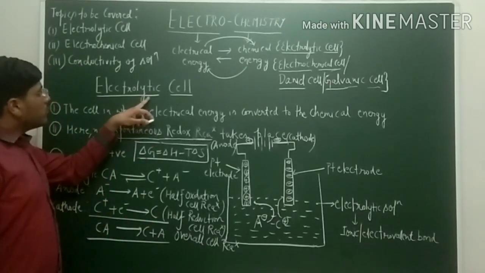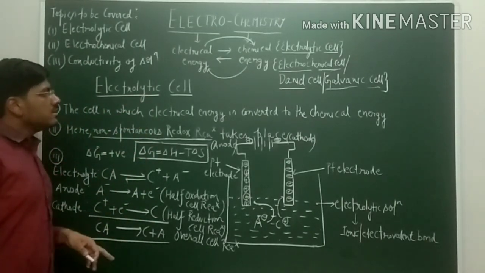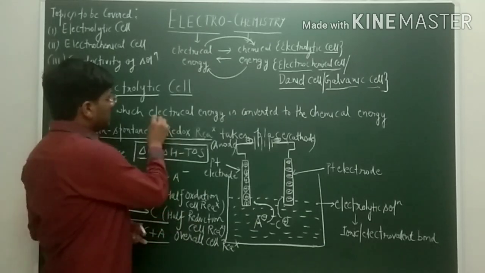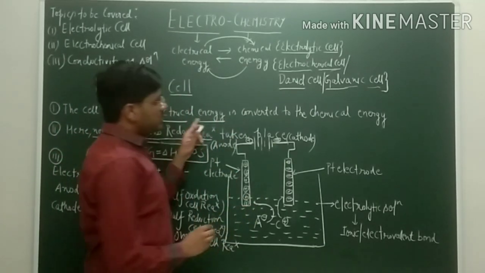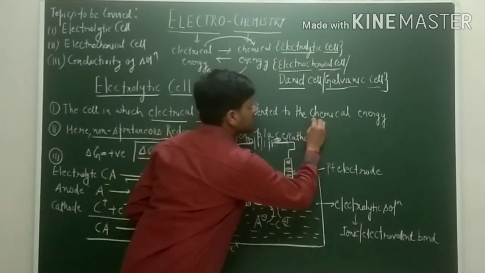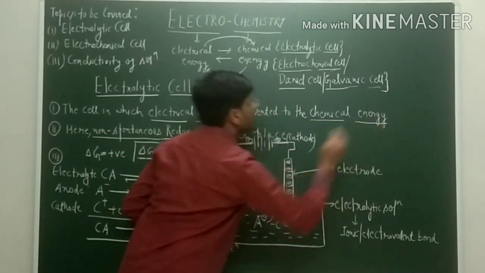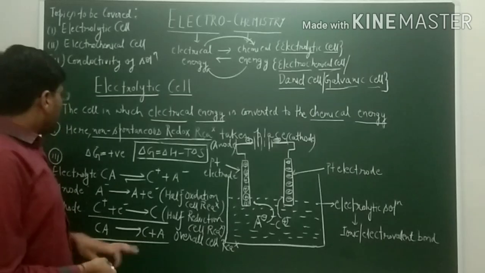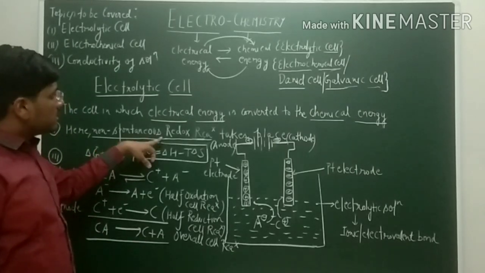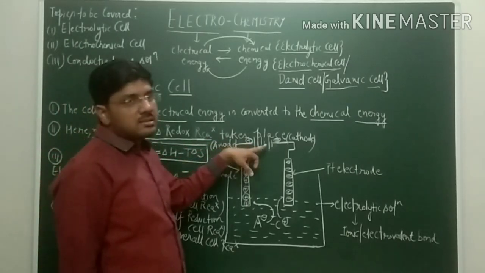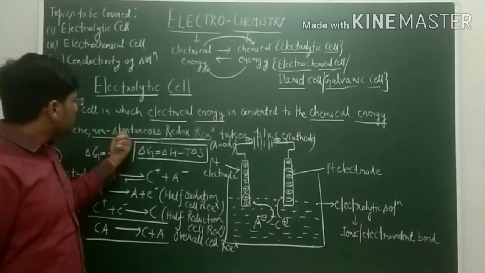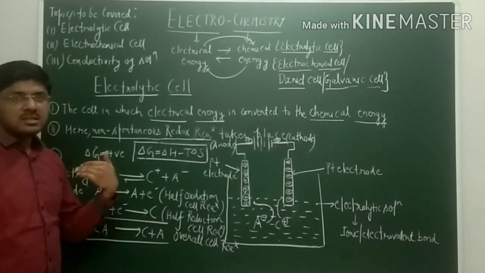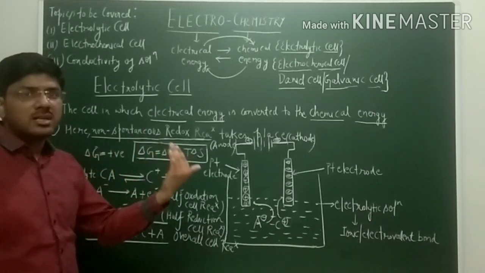Now we are going to discuss the electrolytic cell. As we already know, it is the cell in which electrical energy gets converted to chemical energy. Here a non-spontaneous redox reaction takes place. Non-spontaneous means the process takes place through an external force.